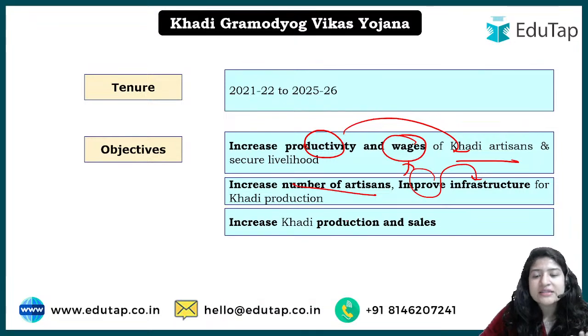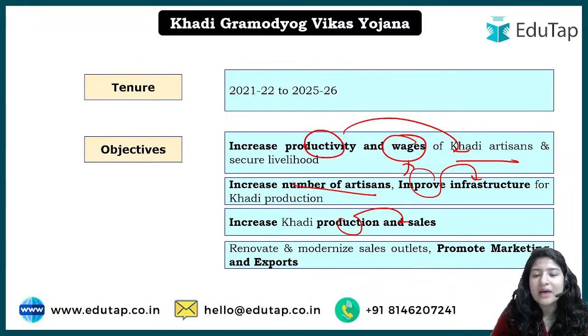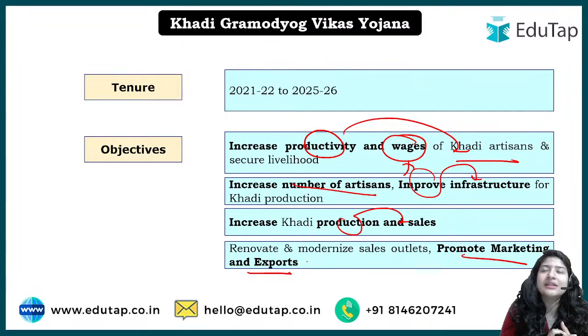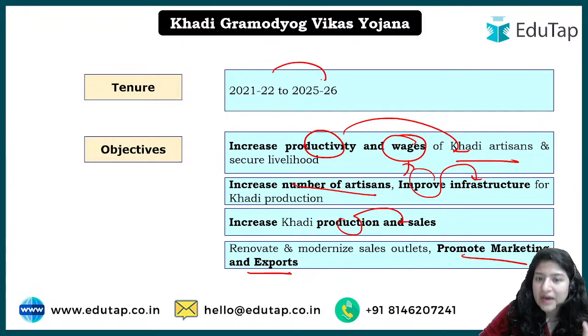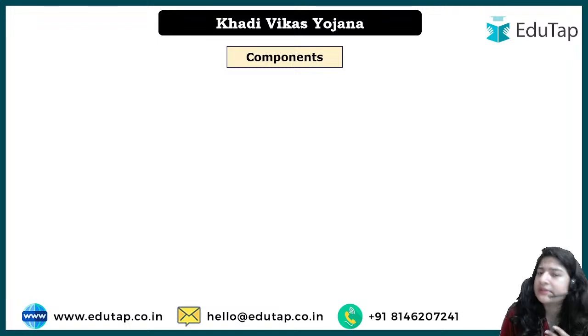We have to increase the production and sales of khadi also. That is how the vikas, or development, will happen. We also have to focus on marketing, not only at the national level, not only improving existing stores or renovating the shops they have, but also taking this to the international market. As for the tenure, for now the scheme has been set to run till 25-26, then afterwards it will be checked whether it has to be extended or not.